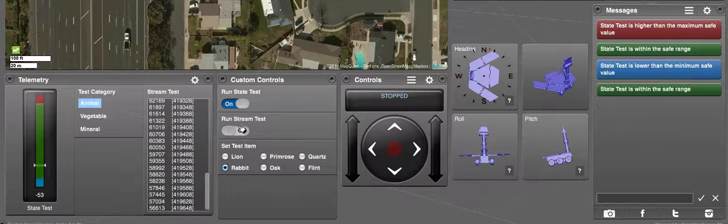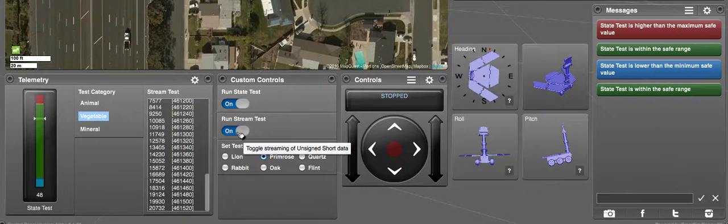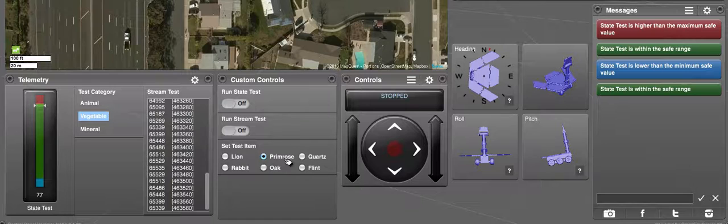And all of this can be running at the same time. That's not a problem. And so there you have it. And that is it.